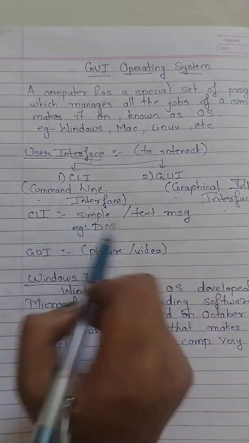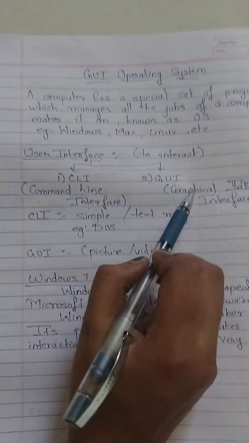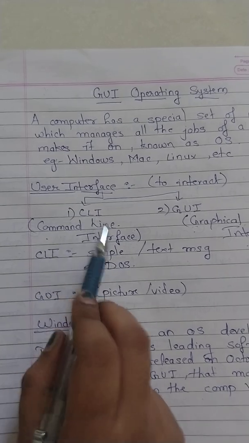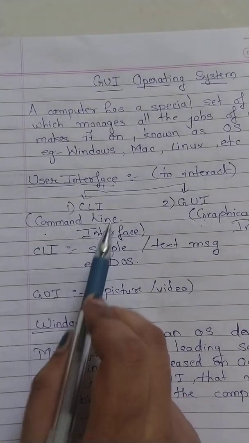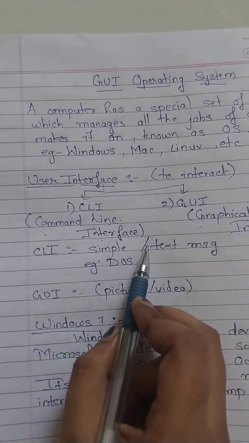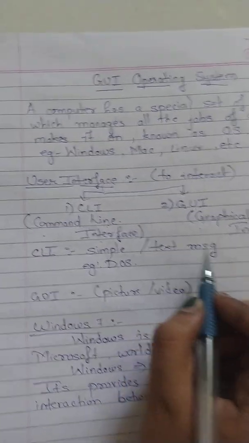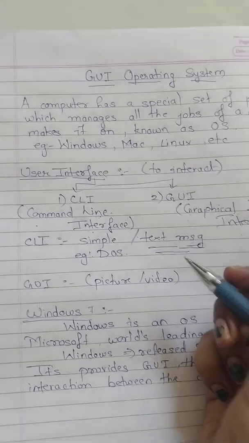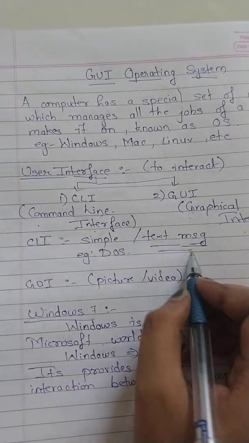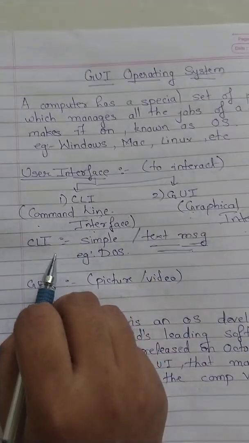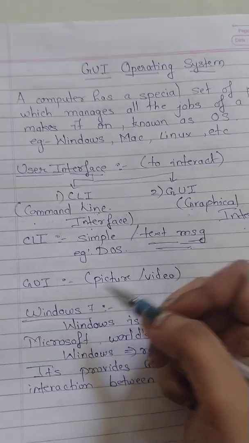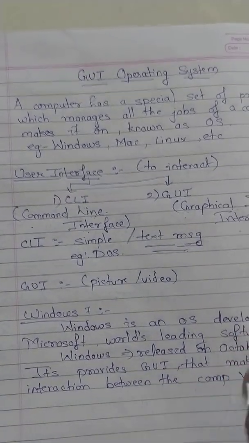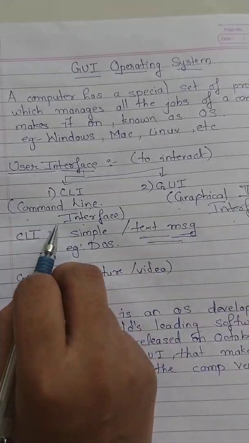Okay, now we will understand what is meant by CLI and GUI. What does CLI mean? CLI means command, to communicate by text or message. How are we connecting? By communicating by text or message. That is known as command line interface. We are giving commands, meaning we are typing messages to communicate.